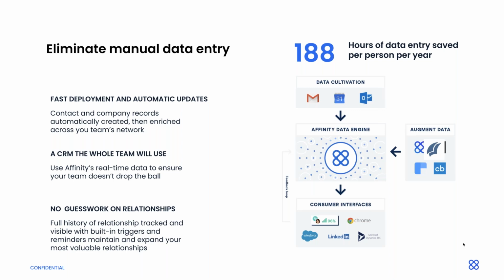So when you log in, you're automatically going to create this Rolodex of people and companies you've spoken with without having to do any manual data entry. And then we're going to go in and augment that data. So we're going to enrich that with information from third-party sources and proprietary data sets so that you get more out of the information, out of the data that you're providing to the system. It helps eliminate that guesswork on relationships. You'll actually be able to see the history of your relationship with someone and be able to view that data across your team.